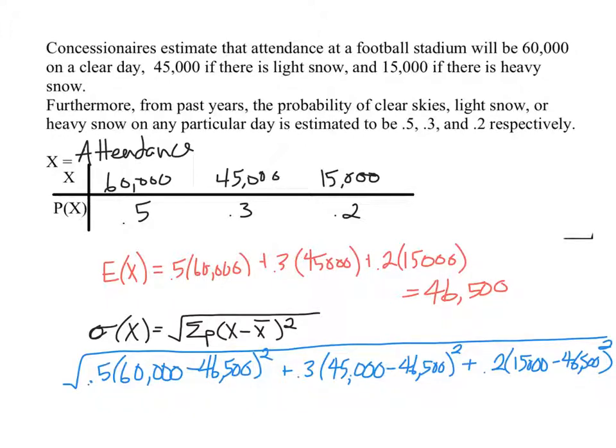This comes out to be in the 17,000 range. It's like 17,034, I believe, which is a little large considering that our mean was 46,000. Going up 17 puts us over the maximum attendance, but you've got to remember it's also trying to reach down to the minimum attendance. So the 17 is a reasonable answer based on the spread of the data. This is a formula to know. Probability, random variable minus the expected value squared, and then the sum, and then the square root.